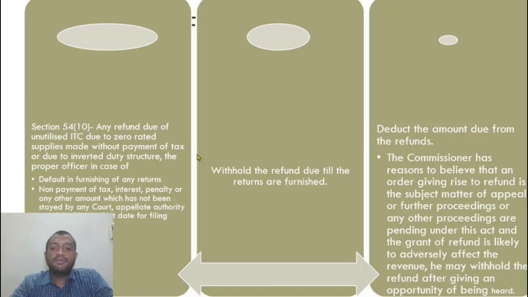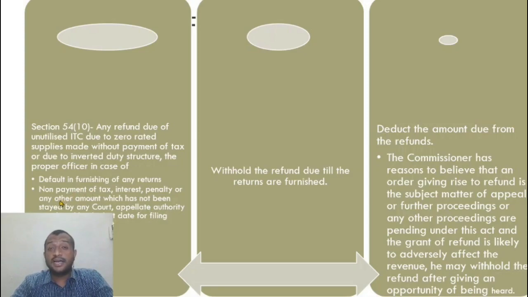Alright, what does this mean? 54 subsection 10 says that the proper officer, so if a person has not filed the returns continuously, the proper officer can say that because you have not filed the return, I am withholding your refund. Or some tax is due, a notice has been issued under 74 or 75 asking him to pay tax. An order also has been issued which is consolidated as a demand.